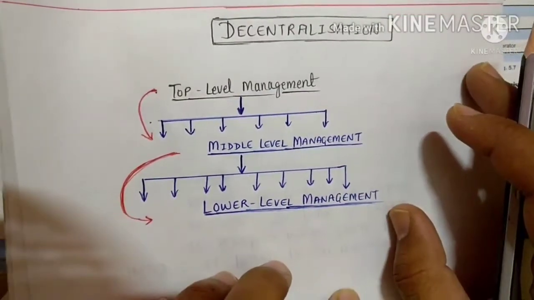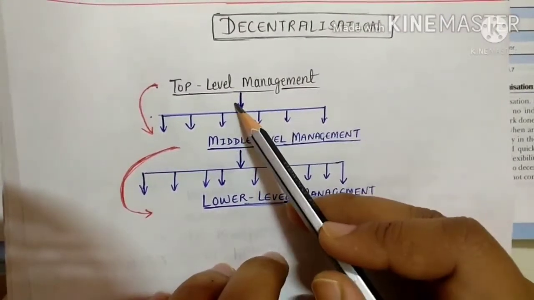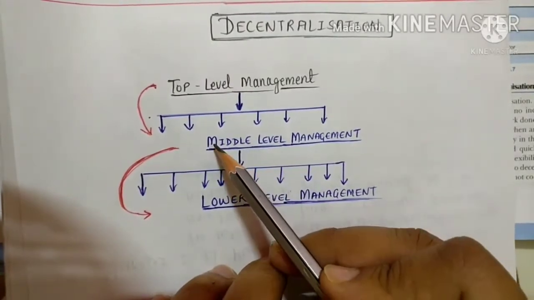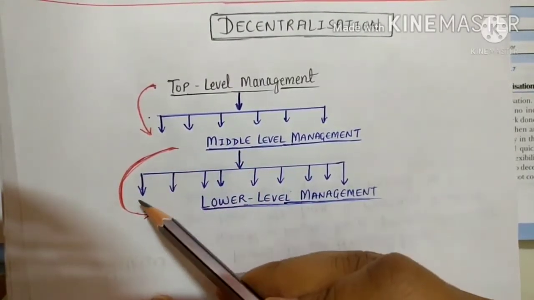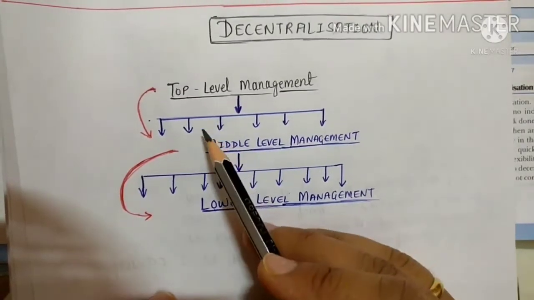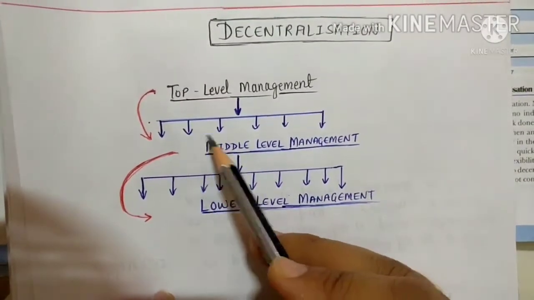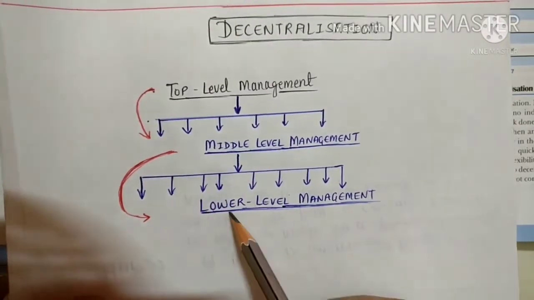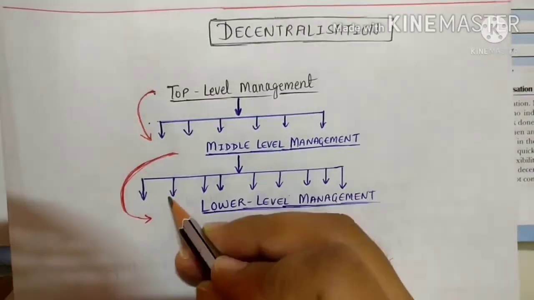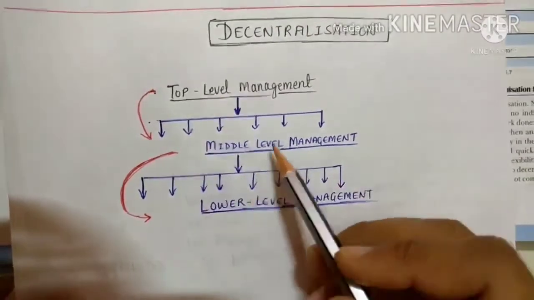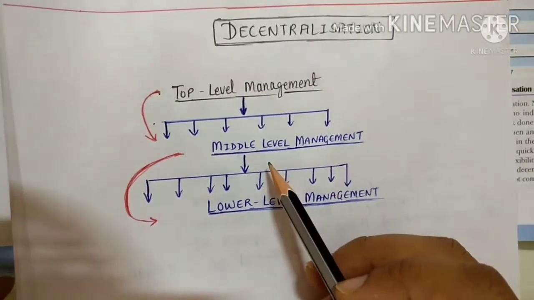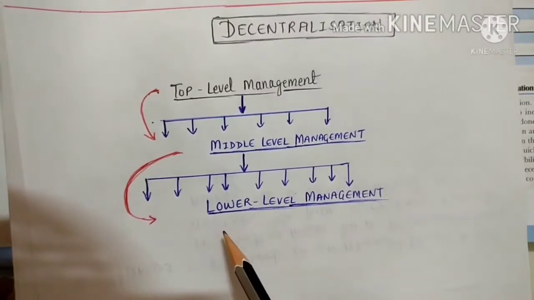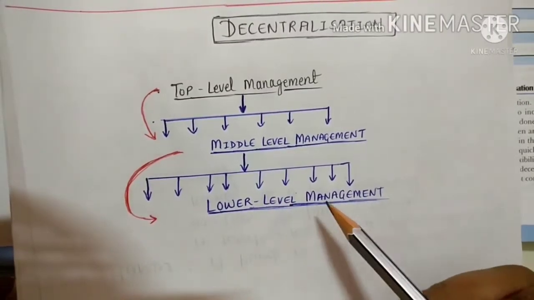Most of the main power is given to the top level, then the top level shares some authorities with the middle level, and the middle level, out of those authorities, shares some with lower level management. Here you can see that the top level is sharing responsibilities with many. In the middle level also many are there, like the departmental head, sales department head, or marketing department head. In the same way, lower level management also has supervisor, clerk, foreman, and many others.